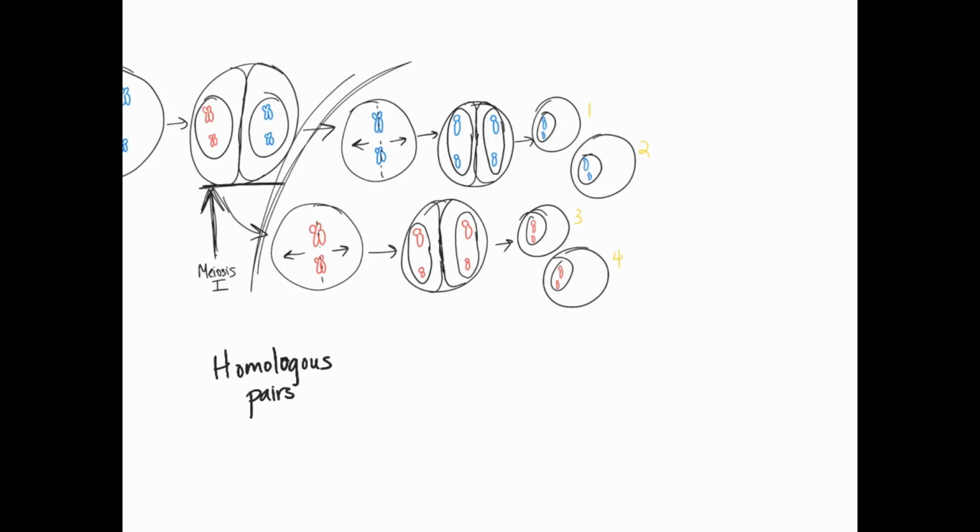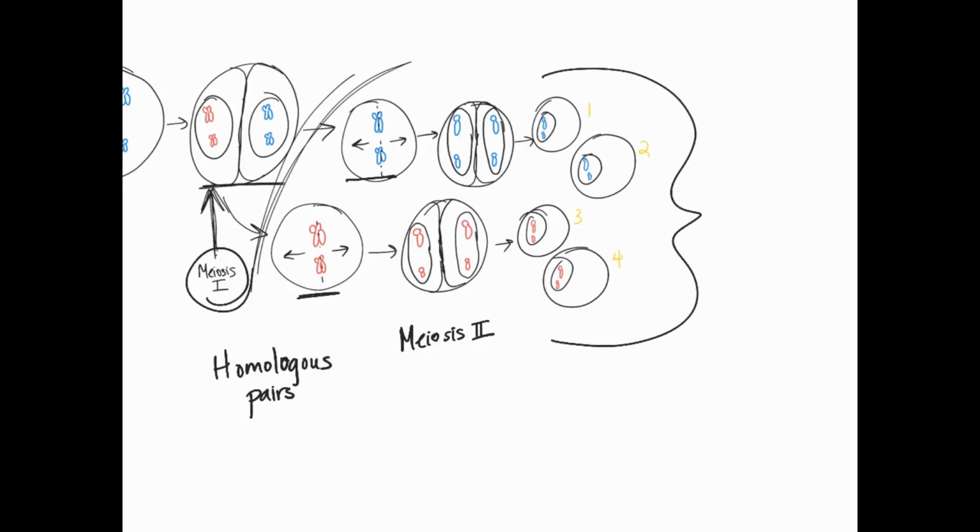We separate those. That's all in meiosis 1. Then we moved into meiosis 2. And we took those 2 cells that we had just divided, and both of those cells are going through another division, and then at the end we end up with 4 cells.